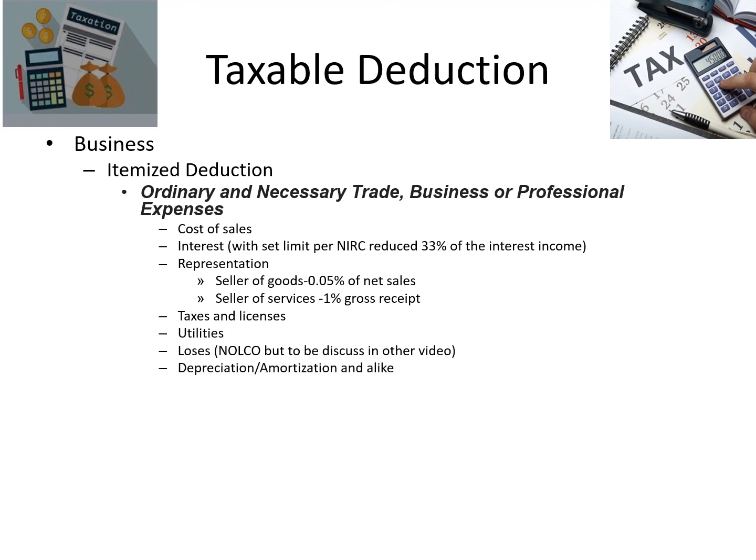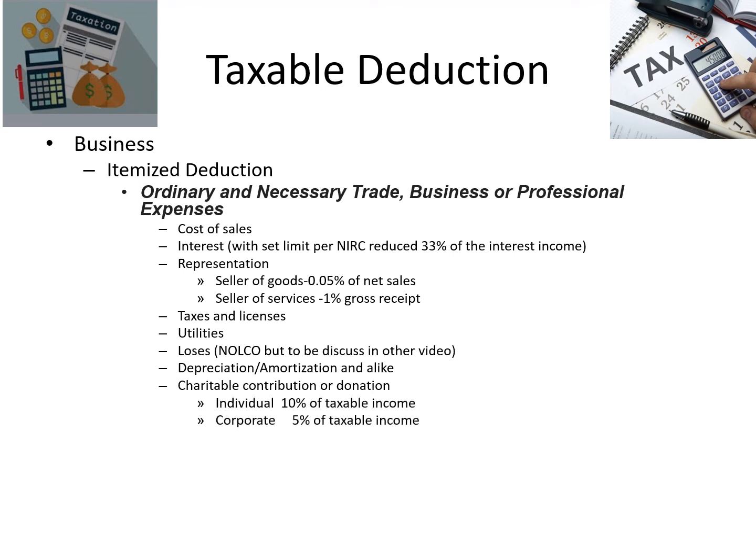Next, we also have depreciation, amortization, and the like. So for example, if we bought a computer and the computer is usually usable for only 5 years or more, then you could depreciate that and then deduct it under our itemized deductions. Okay? Then we have charitable contribution or donation, because a lot of YouTubers would do some good deeds for other people. So under this, you could have the receipts and then claim that under our itemized deduction.